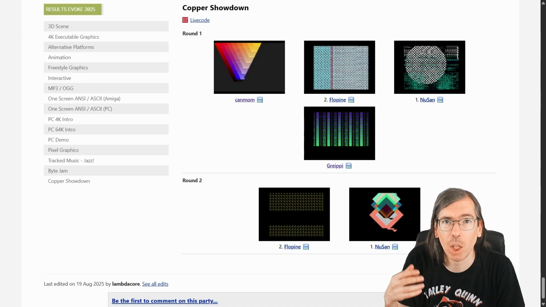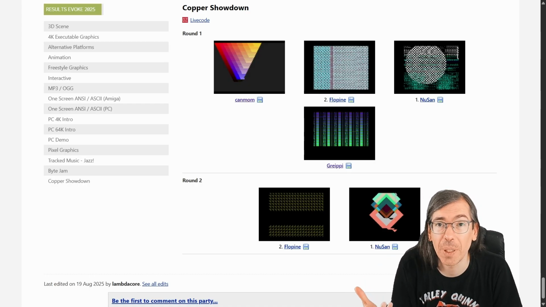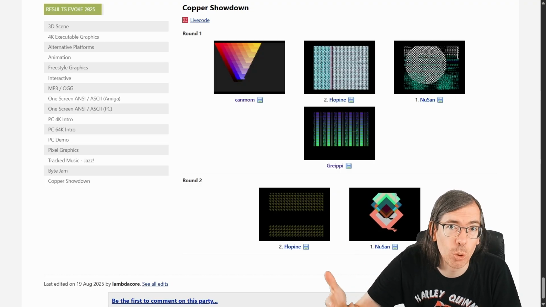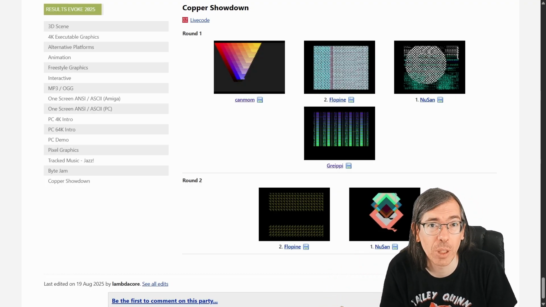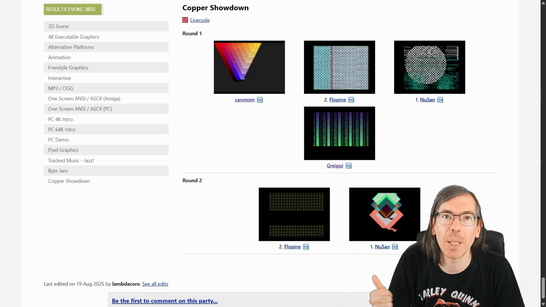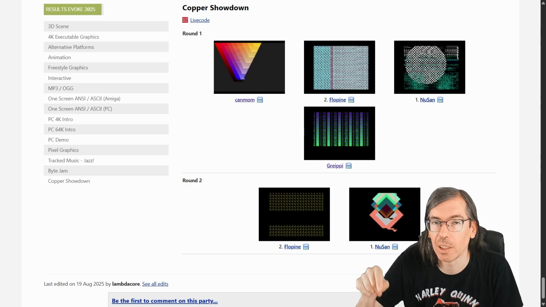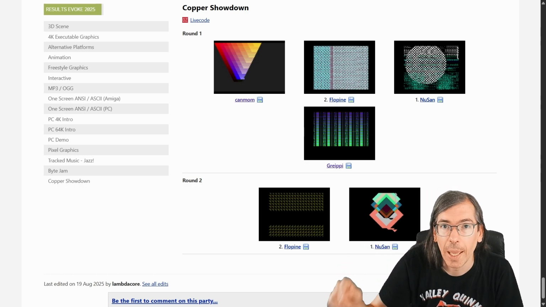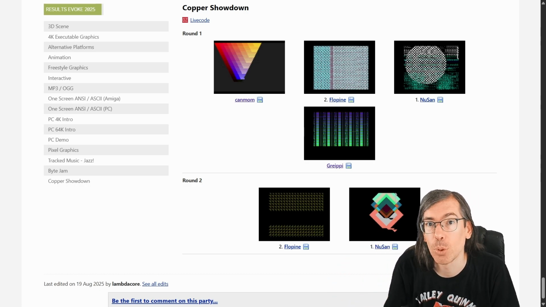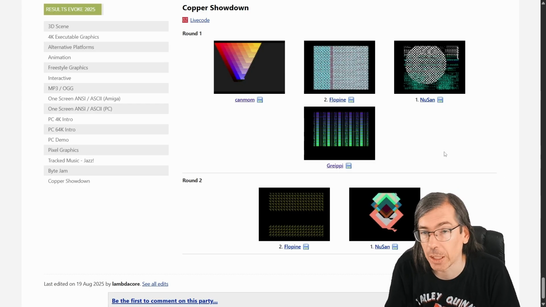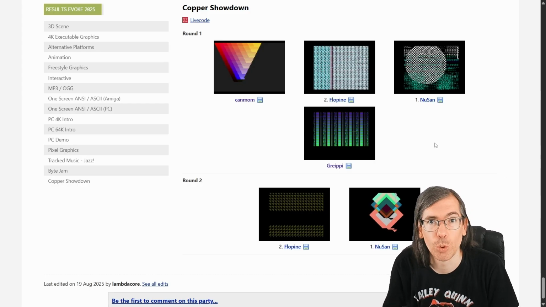They had newcomer Amiga coders competing there, Ken Mon, Flopin, and Nusen, who are more used to shader showdowns events, and the veteran Amiga developer Grapey, who also helped develop the copper showdown tool, was also participating. Seems Nusen was the overall winner of that one, so congratulations to Nusen there.